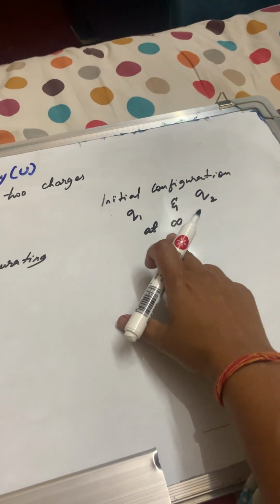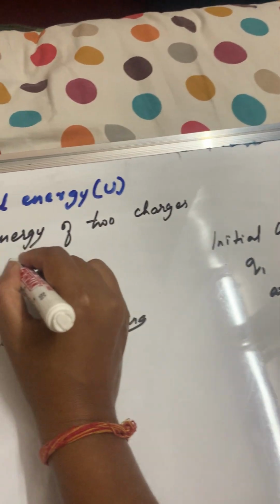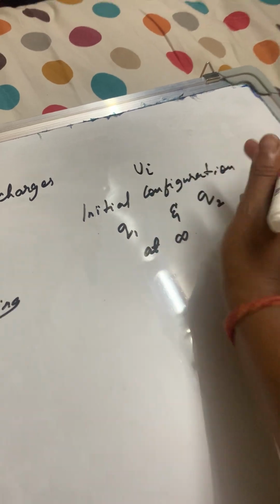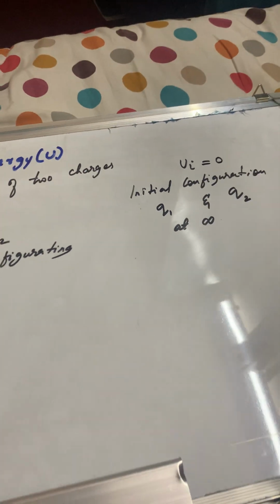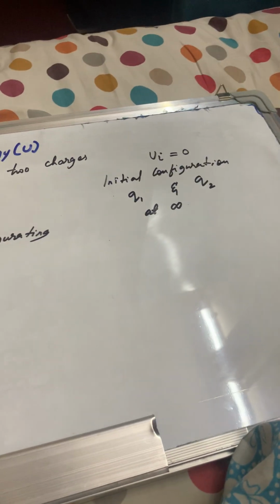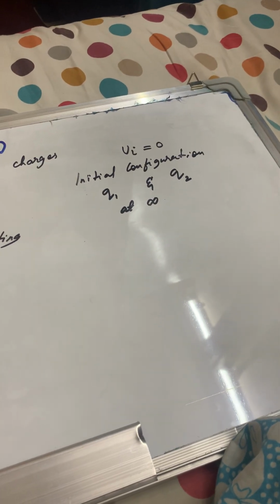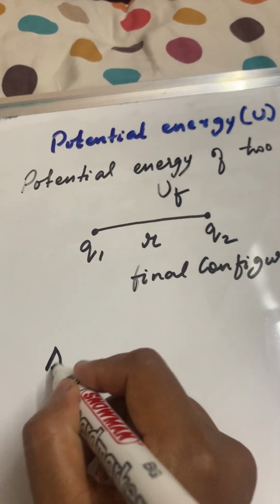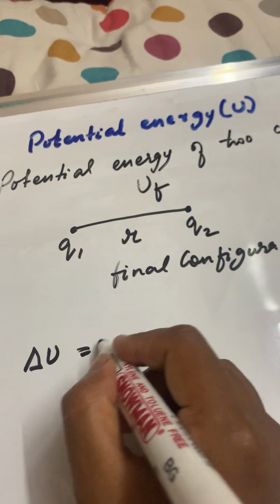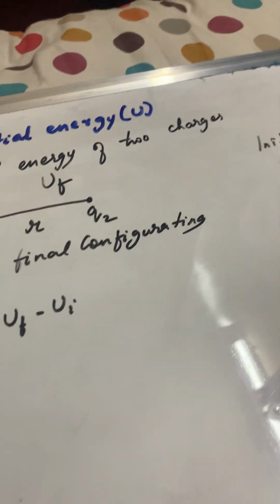Let's call this one U final, and this one U initial. Now, with the infinity concept, what is the potential? Zero, right? We always say that potential at infinity is zero. Similarly, potential energy at infinity is zero. So the change in potential energy is U f minus U i. All this is the indirect way we are doing it.